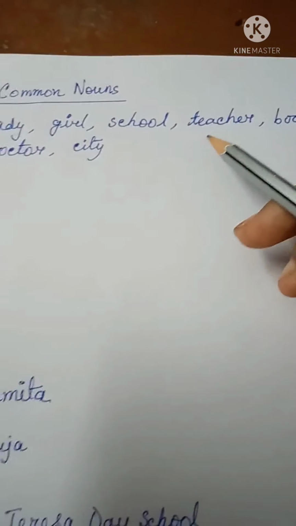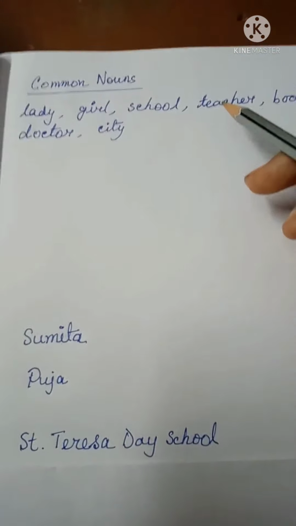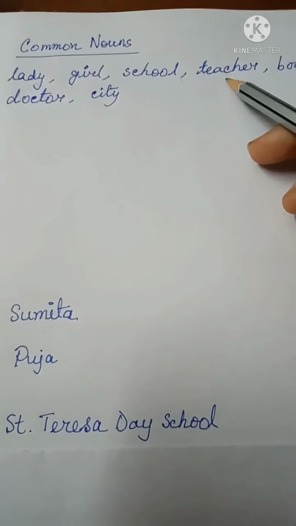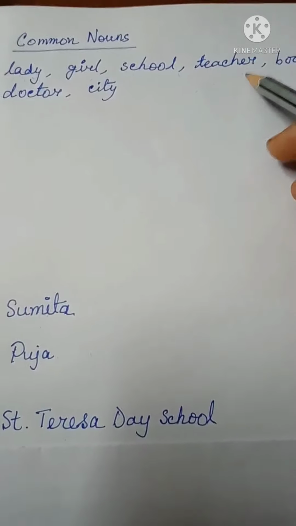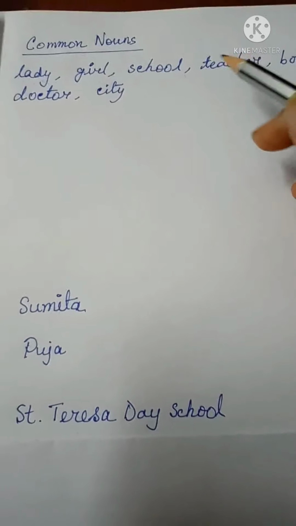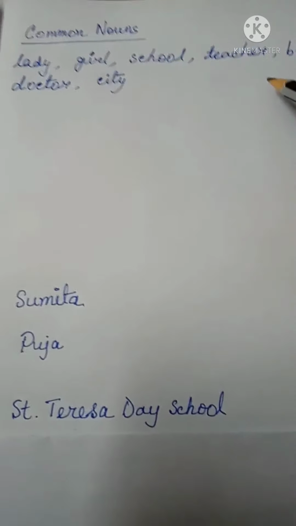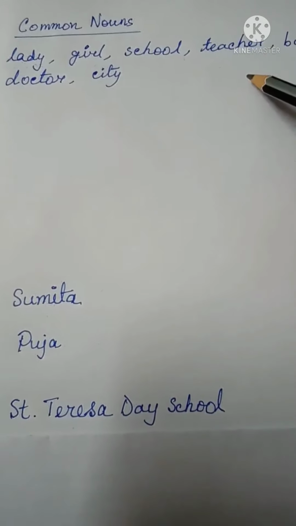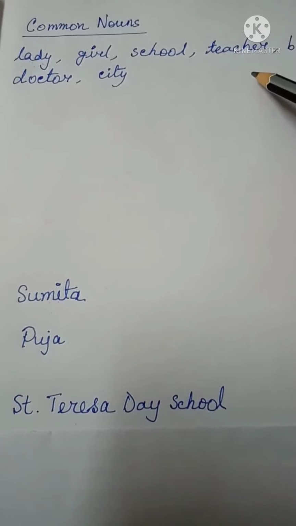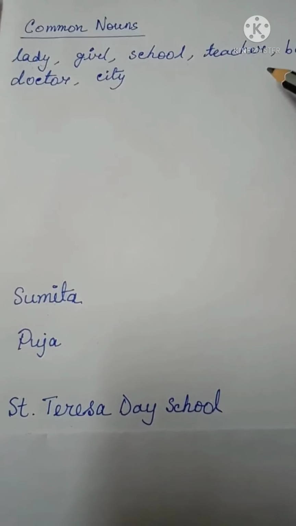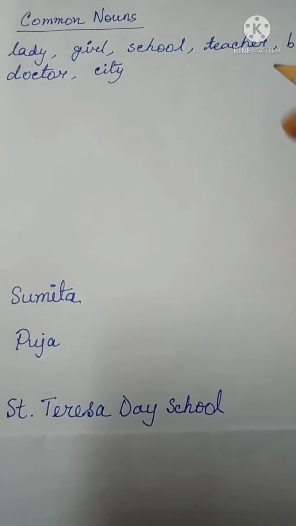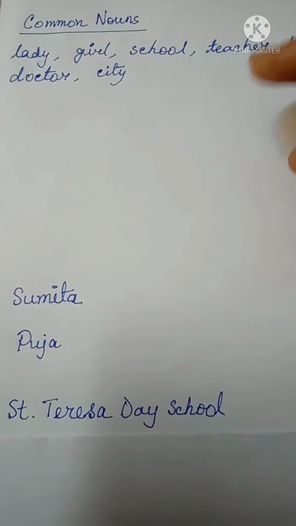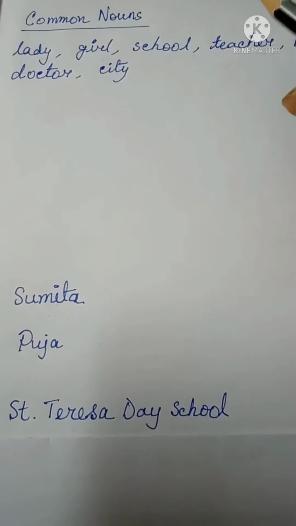Now the next example is teacher. Now we know teacher is a common name given to all the human beings who teach in different educational institutions. So, teacher is a common noun. But if I say Peter sir is our English teacher, then the name Peter becomes a proper noun because Peter is a special name of a particular teacher.